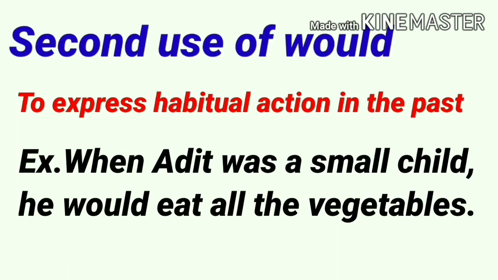Now the second use of would, to express habitual action in the past. Example, when Adit was a small child, he would eat all the vegetables. Means here, I am telling about a habitual action in the past.